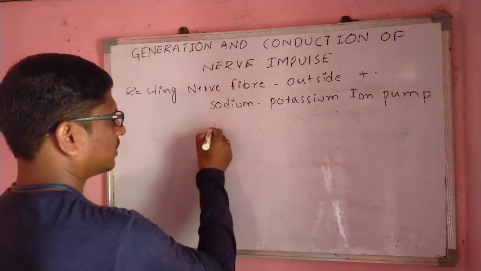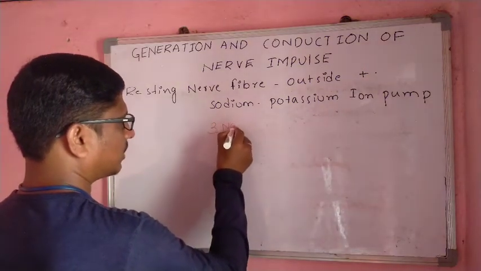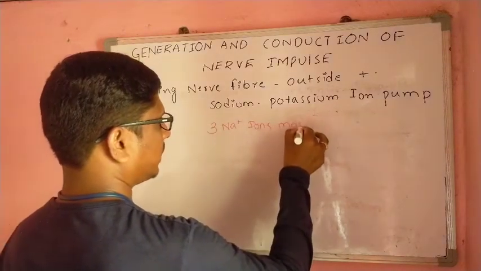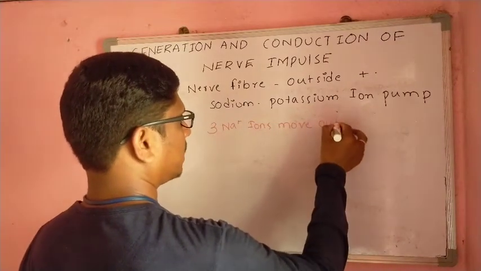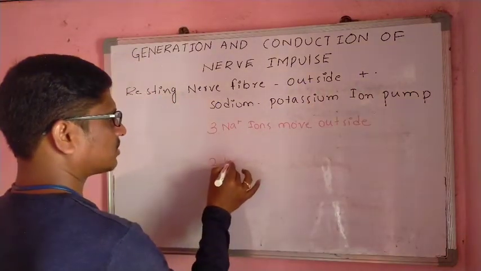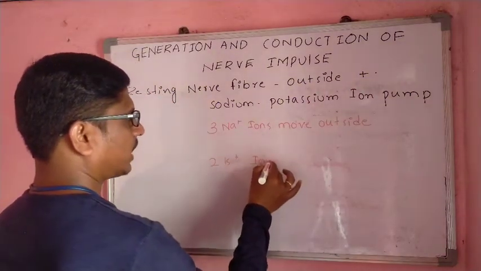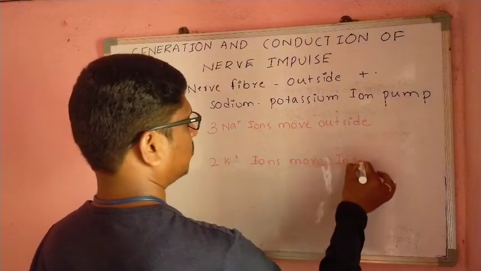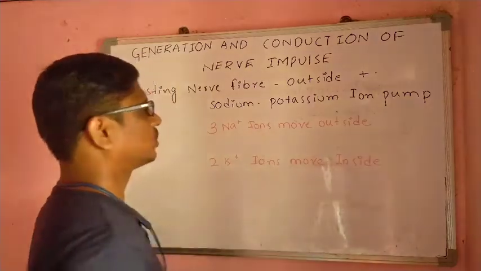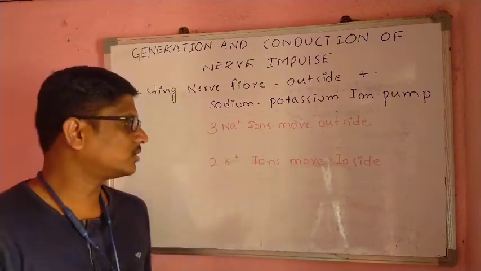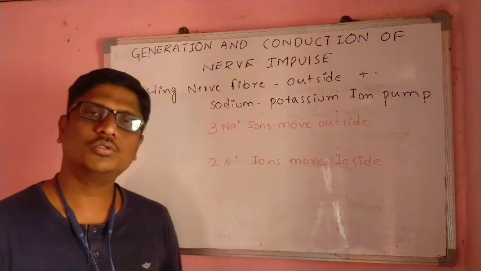By this pump, three sodium ions move outside and two potassium ions move inside. So three sodium ions move outside and two potassium ions move inside.